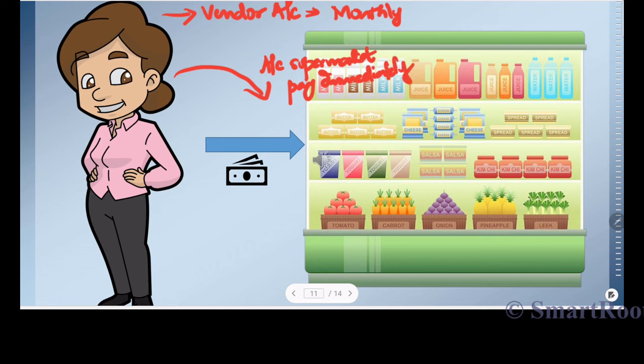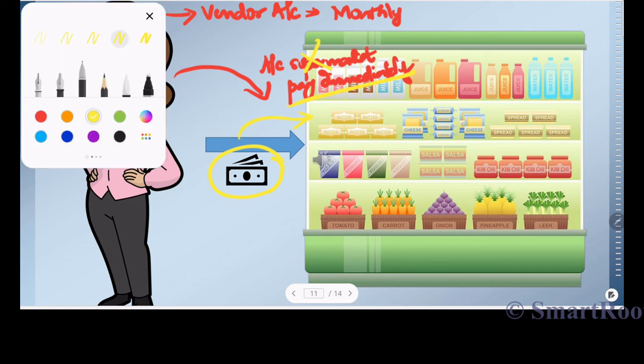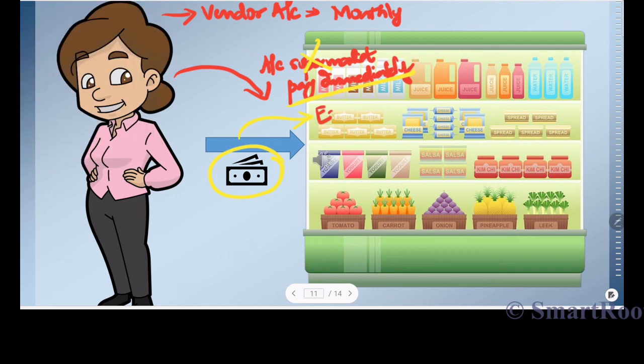Naturally, she's not going to maintain an account with the supermarket. Rather, she's going to pay immediately and walk out. So she pays cash and incurs an expense towards the supermarket. The transaction is she goes shopping and then she pays cash.